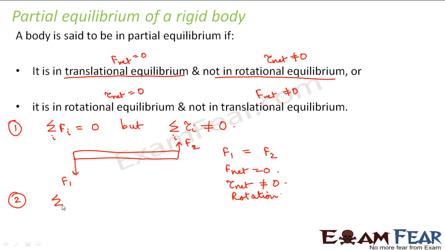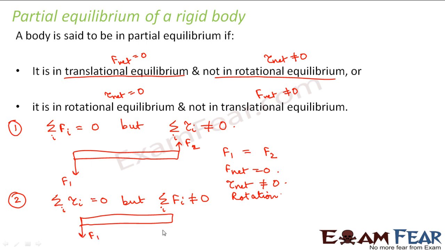Now similarly, let us take an example the other way around. Let us suppose that the body is in rotational equilibrium. That means summation of tau i is equal to 0, but summation of Fi is not equal to 0. Let us take the same rod. Suppose I apply a force F1 here and another force F2, both of the same magnitude and along the same direction. In this case, the net force is not equal to 0.